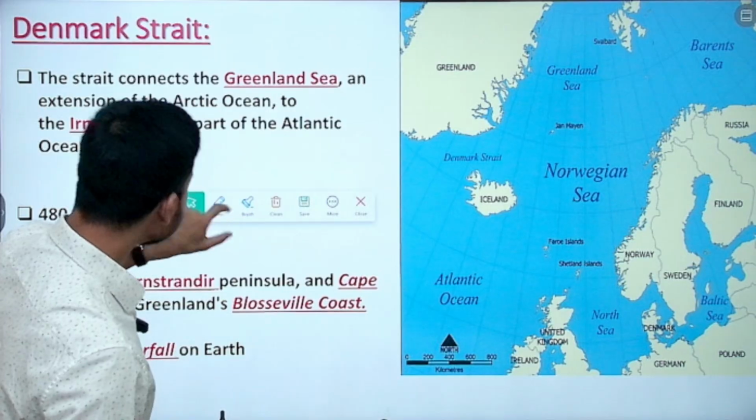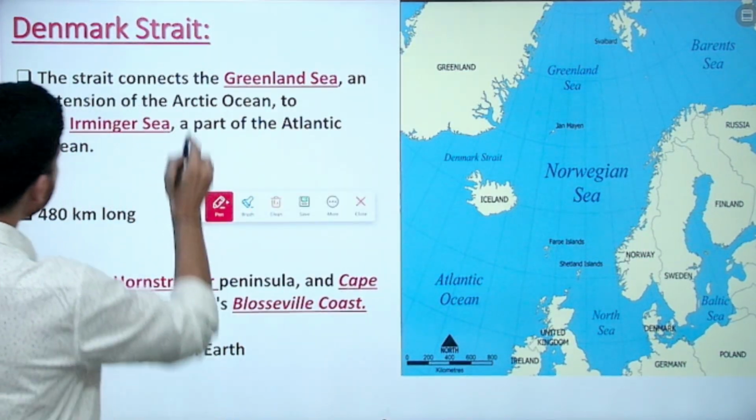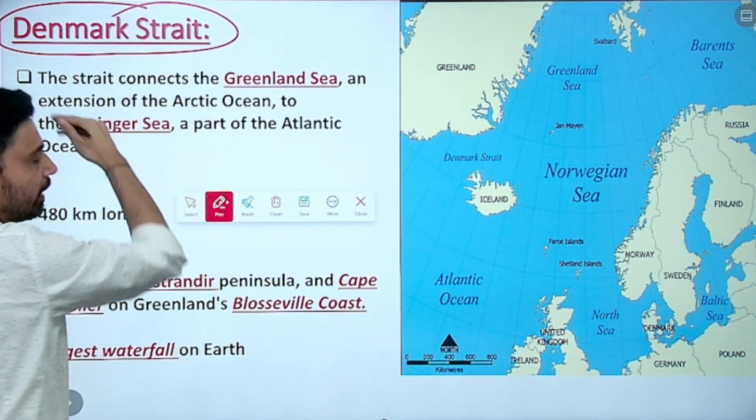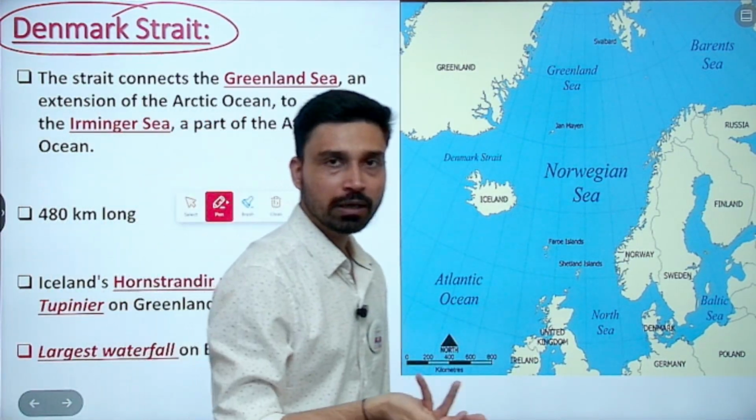Now, very interestingly, we have discussed the Danish Strait, and then you have one strait that is called the Denmark Strait. Many times people think that both are the same because Danish comes from Denmark itself.